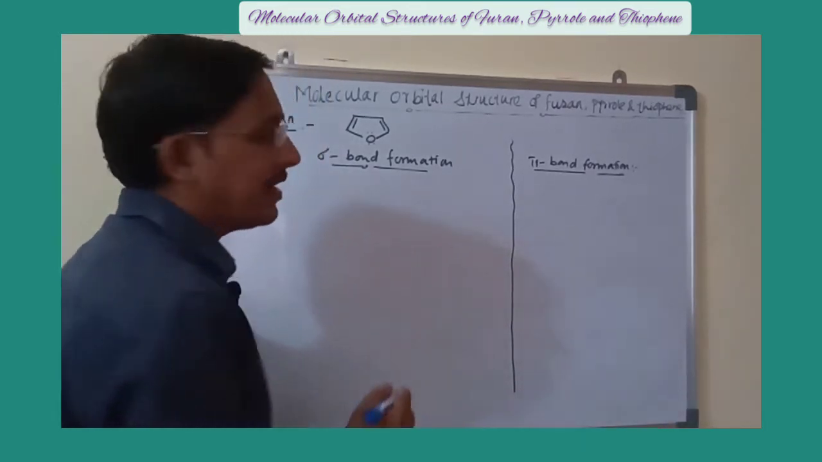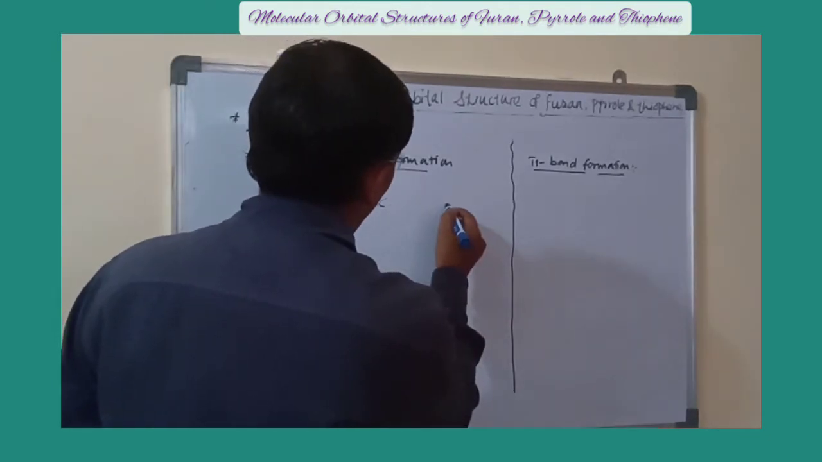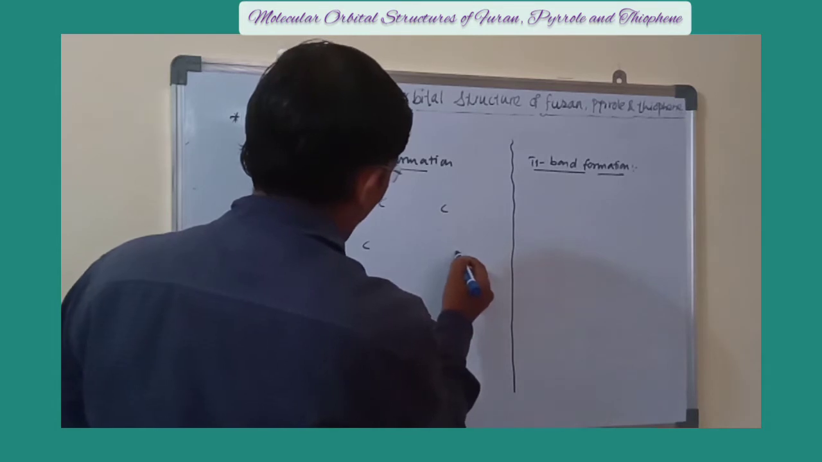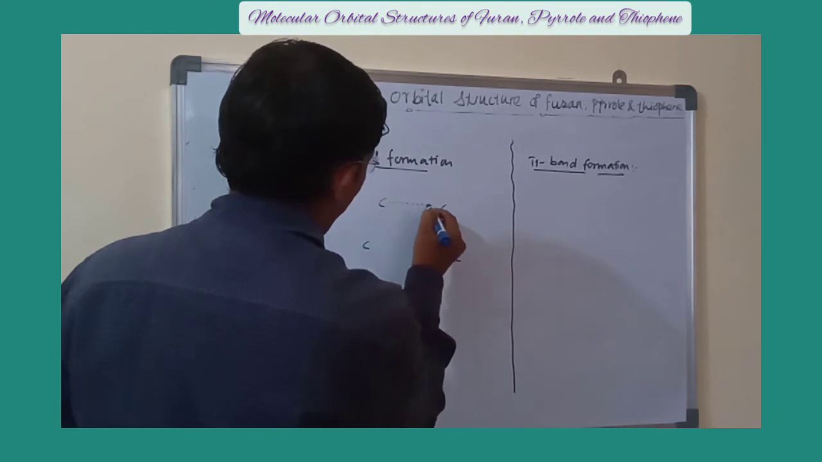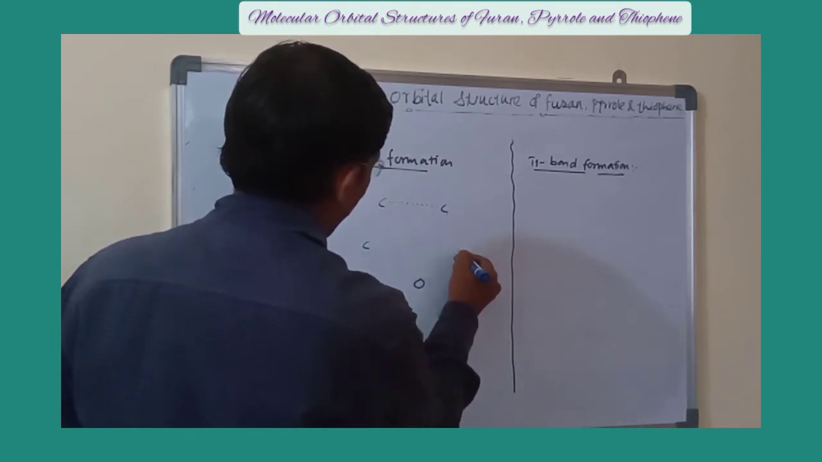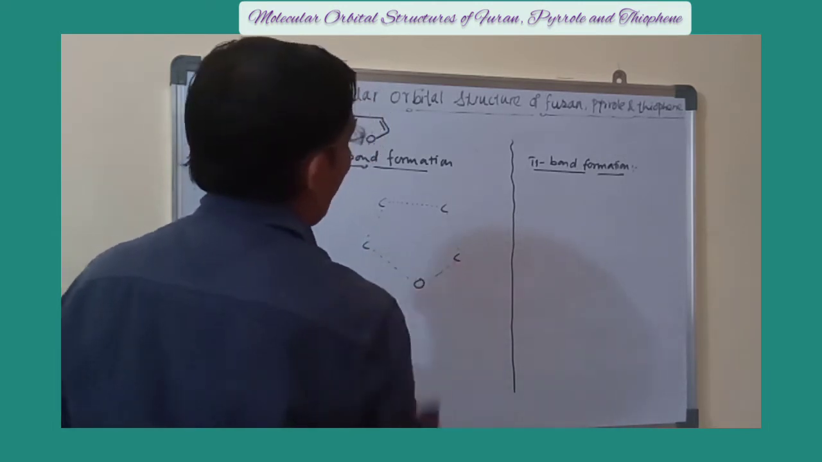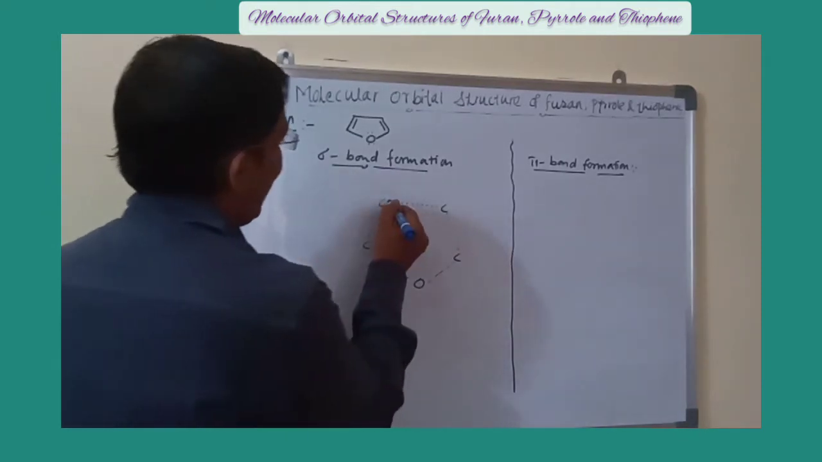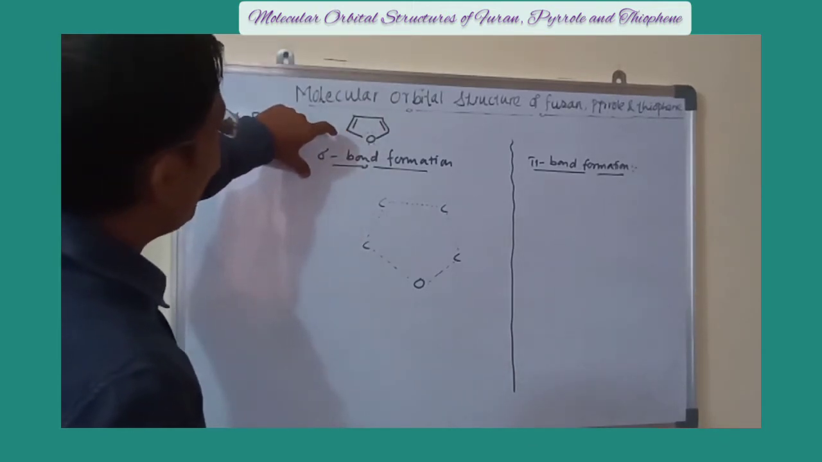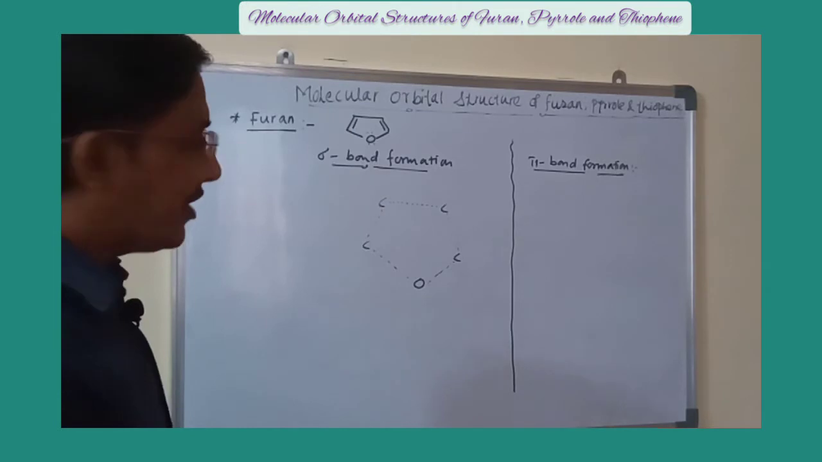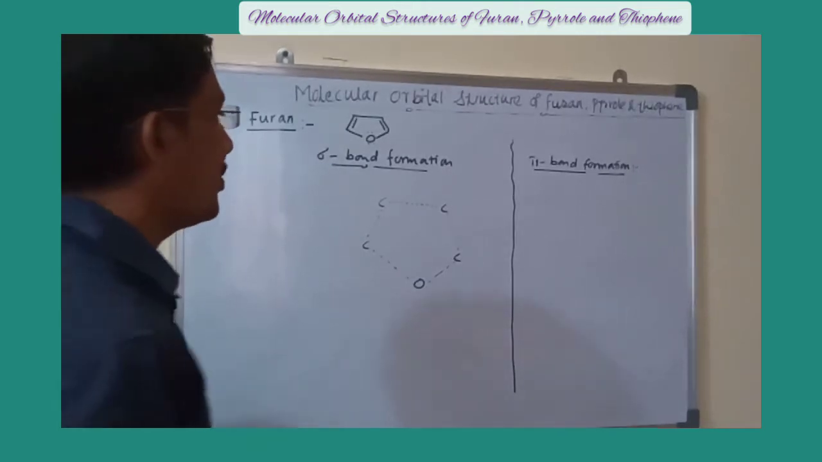Now, how the hybridization takes place and how that structure is formed, I will write here a diagram of sigma bond formation of that furan. Simply here, this is a sigma bond formation which is formed by axial overlapping. Each carbon atom as well as oxygen atom is sp2 hybrid. If the carbon is sp2 hybrid, it means it has 3 sp2 hybrid orbitals.